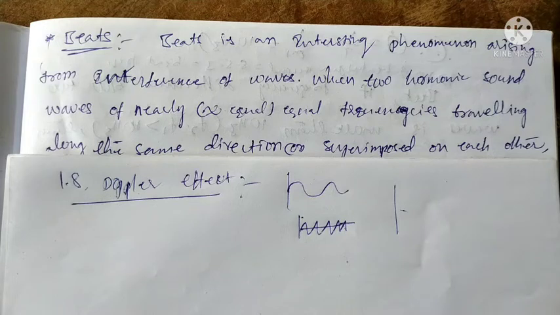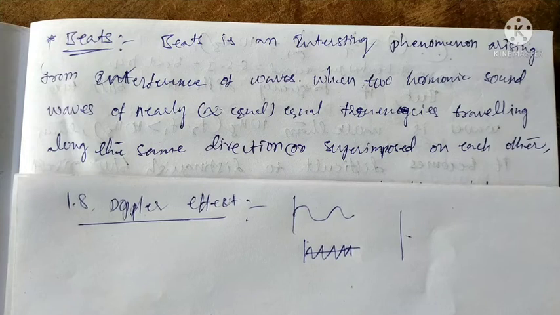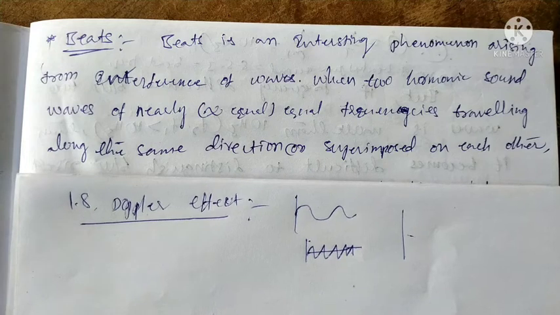superimpose. They have a small frequency difference, and they are traveling in the same direction.